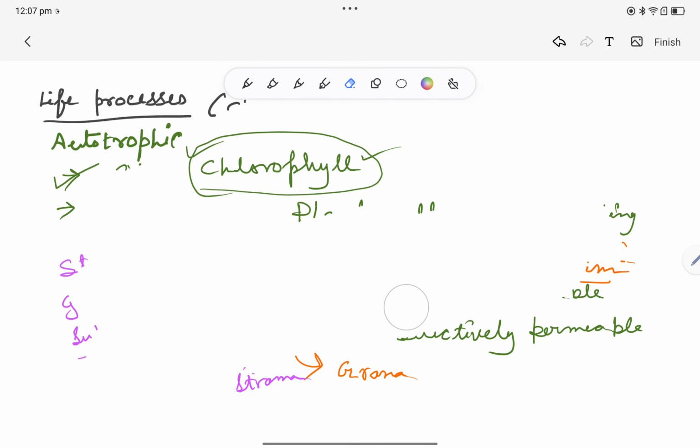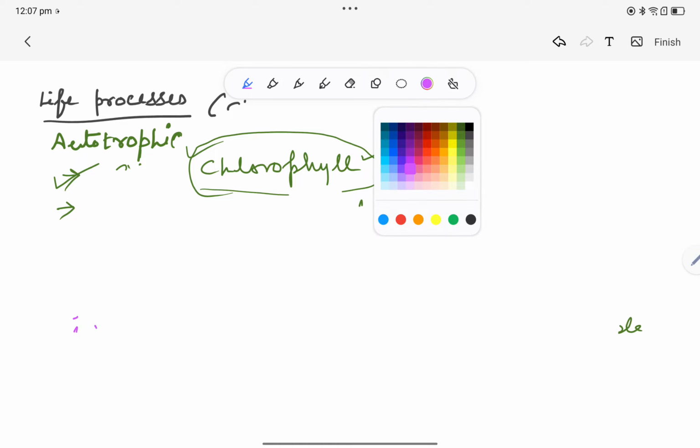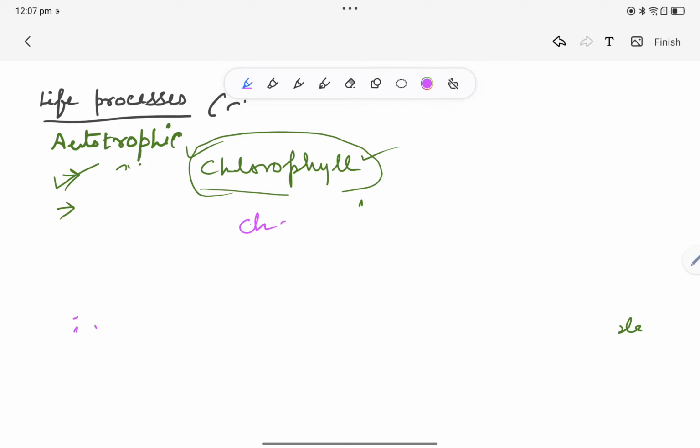Now there are types of chlorophyll. Chlorophyll A, chlorophyll B, chlorophyll C, chlorophyll D, etc. And there is also bacteriochlorophyll.